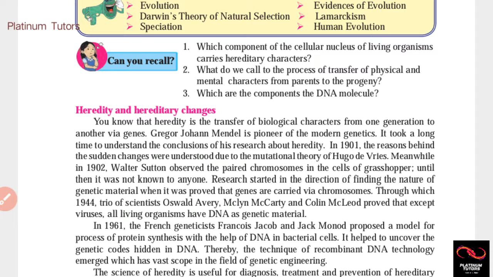These three scientists proved that living organisms have DNA as genetic material. Genetic material is what passes on qualities and characters, like hair color, eye color, etc. They proved it in every organism except viruses. They didn't research viruses, such as the new virus form coronavirus, which is very dangerous.